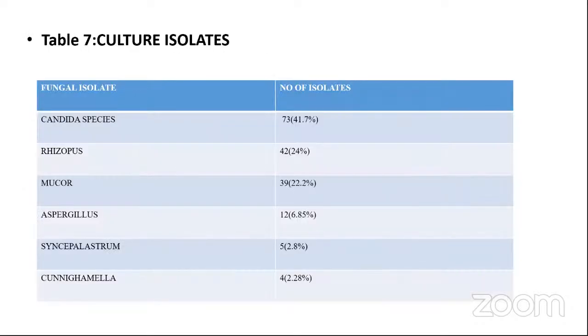This is the table which depicts the culture isolates which I have isolated. Coming to the Candida species, it is the highest I have isolated in the present study, that is 73, which corresponds to 41.7%. Then comes Rhizopus, which is 42, which corresponds to 24%. Then comes Mucor, 39 with 22.2%. Then comes Aspergillus species, which is about 12, that correlates with 6.85%. Then comes Syncephalastrum, 5 isolates with 2.8%. Then comes Cunninghamella, 4 with 2.28%.